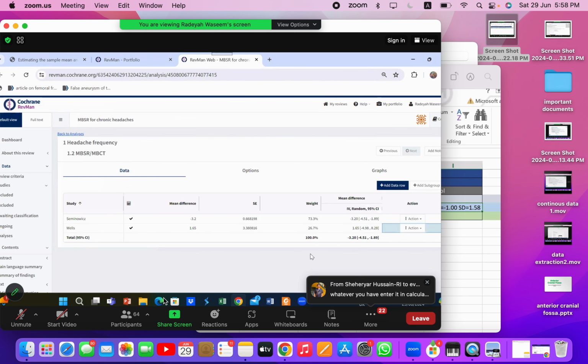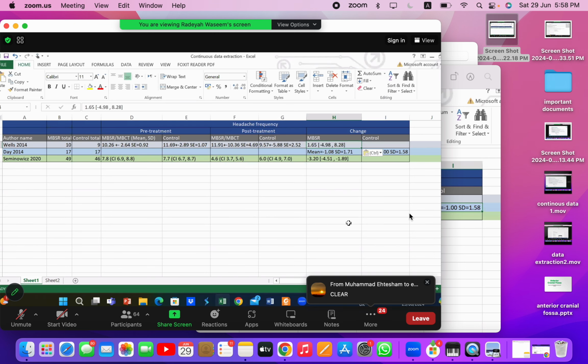And I got the mean change for this. Do you guys understand? Any questions? Any confusion now? I will copy this value in my table now, in my data extraction table. So I have this value with me as well. Any confusion now?